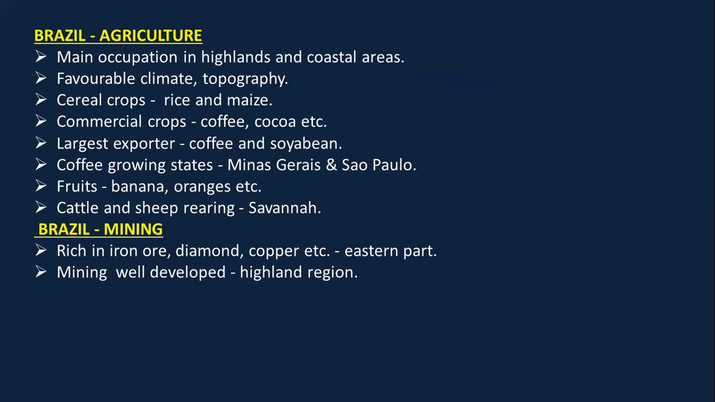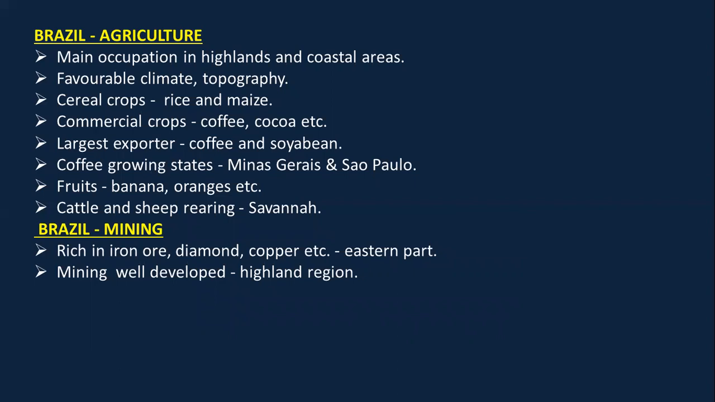That was our complete brief understanding of occupations of India. Now let's talk about the occupation of Brazil, starting with agriculture first. So the main occupation of agriculture is practiced in highlands and in the coastal areas because they have favorable climate and good topography. The cereal crops that are grown here are rice and maize.